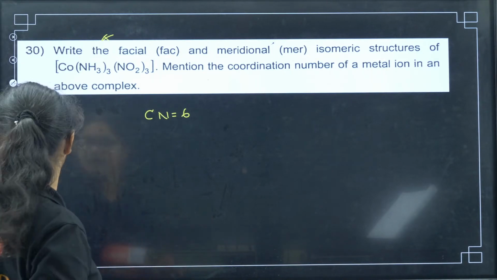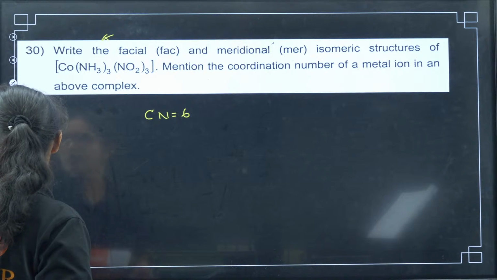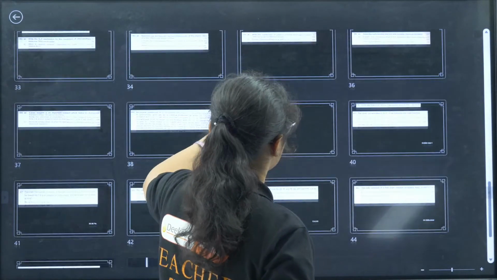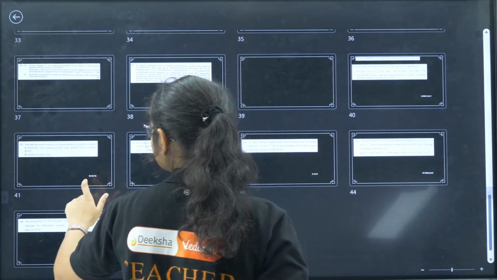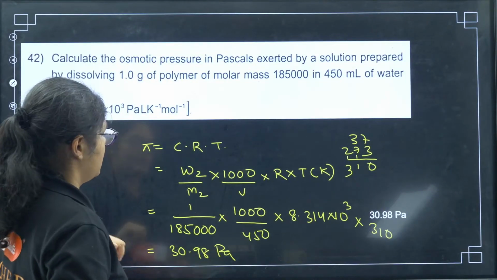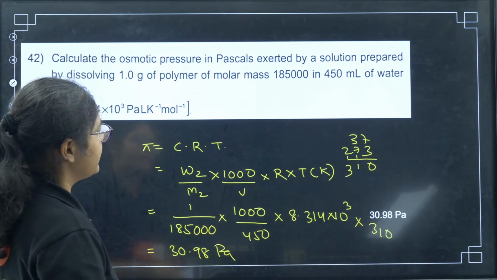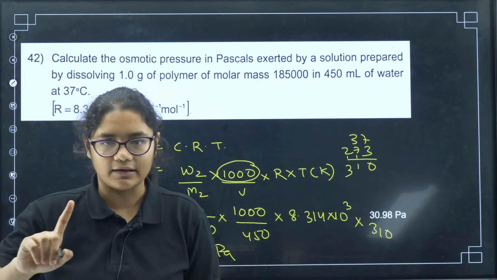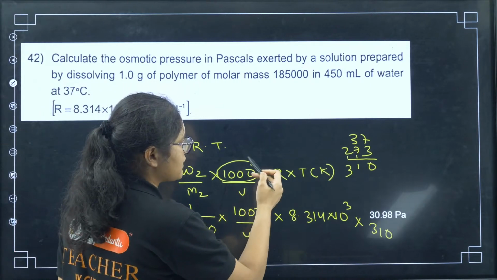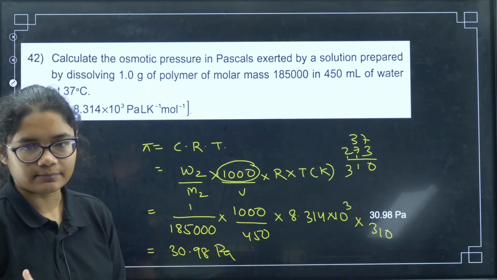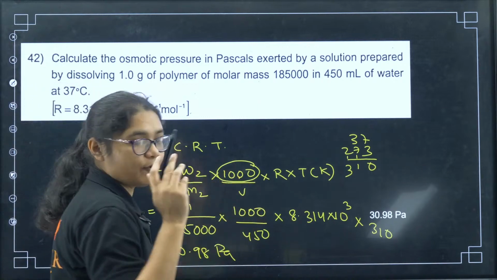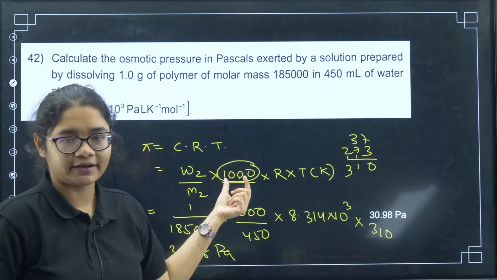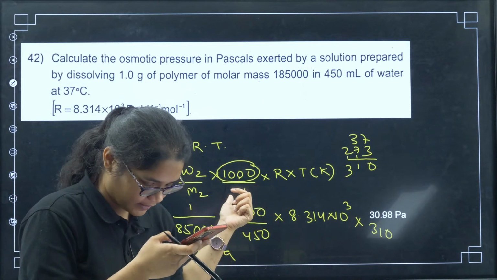Okay, there is some confusion in question number 42. Just let me check once dear. 42, right? Yes dear, when you are dividing by 1000, it is in milliliter, 450 ml, right? But when you are dividing it by 1000, you are converting the units to liter, right? So that is why, volume should always be taken in liter, and because it is in milliliter, I have divided by 1000 here. I hope this is clear, okay?